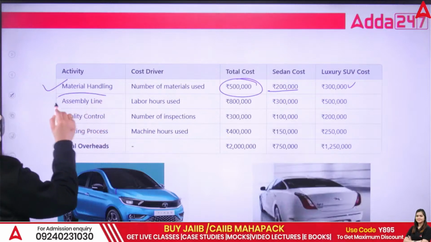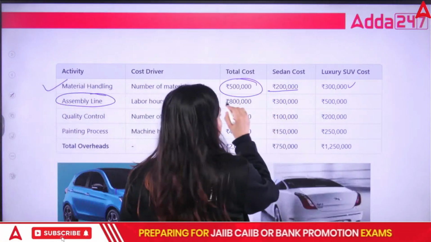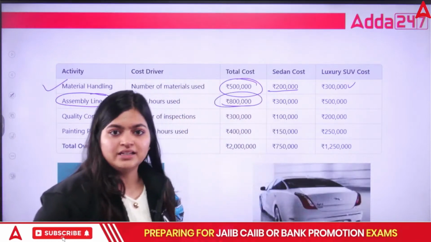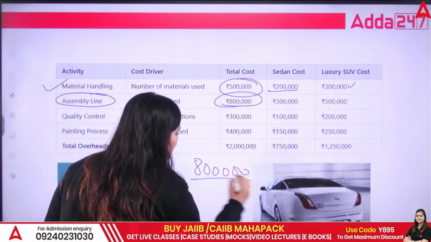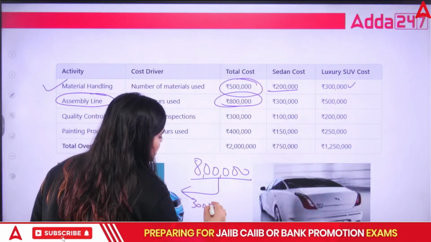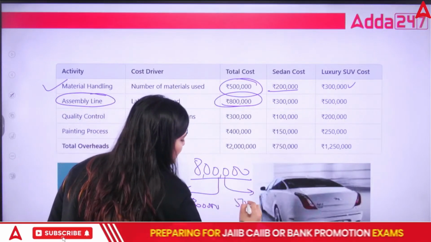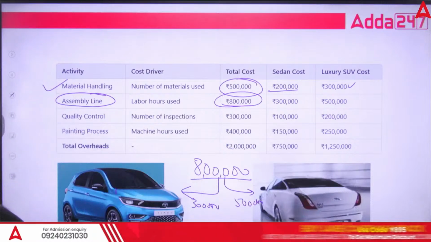For the assembly line, again they incurred common expenditure. In that, total expenditure is 8 lakhs. But specifically for sedan, they incurred 3 lakhs, and for luxury, they incurred 5 lakhs. This is what activity-based costing talks about.